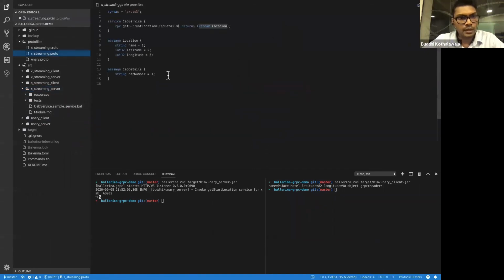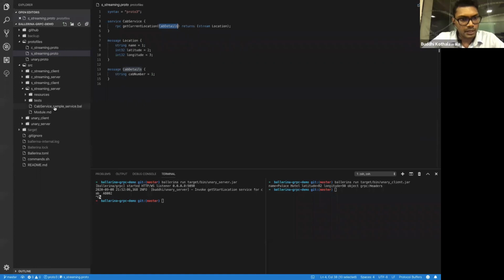First, I'll go through this protobuf file, which is similar to the previous one, where we have the location and cab details messages and the cab service as previously. Here the only difference is we have another RPC call called get current location. We pass cab details as a parameter, and it returns a stream of location instead of a particular location.